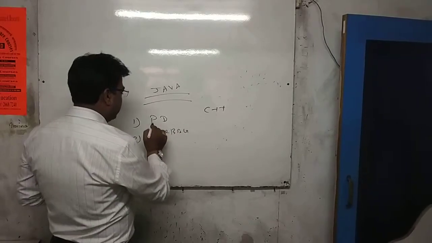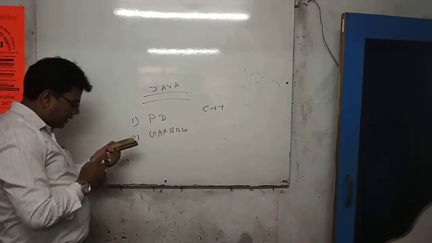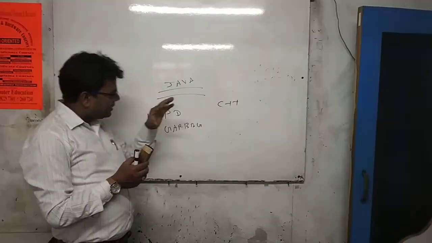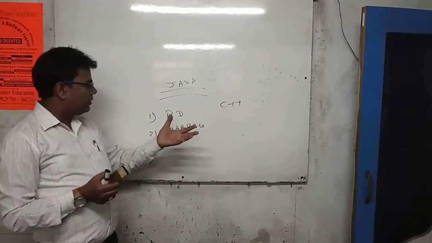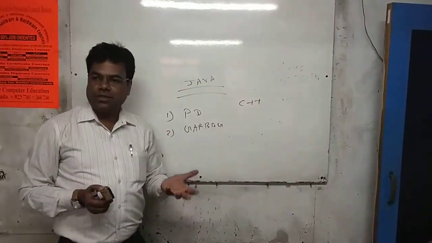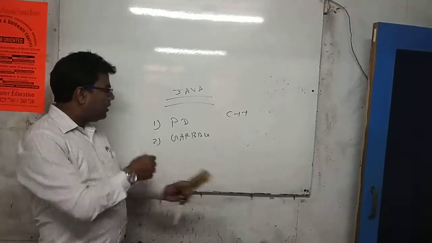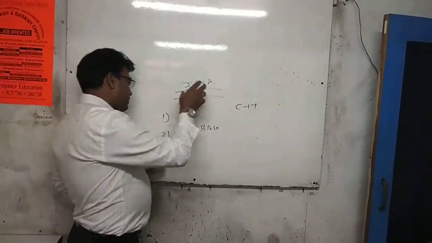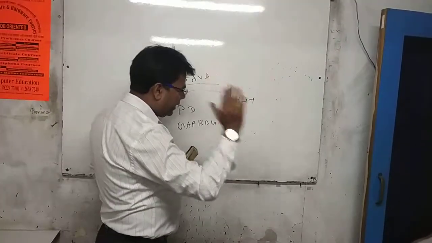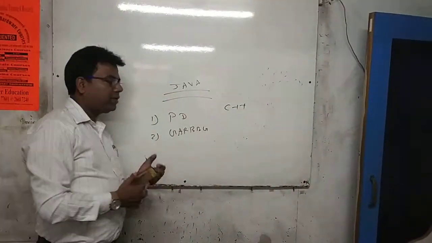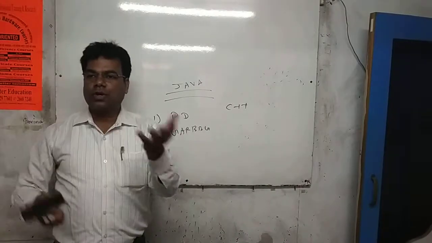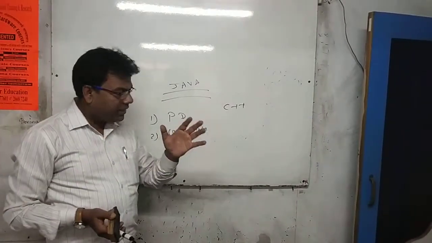So what does platform dependency mean? C++ and other languages are platform dependent. Platform means operating system. If you run C++ on a particular operating system like Windows, Unix or Linux, you can run it on that platform only.